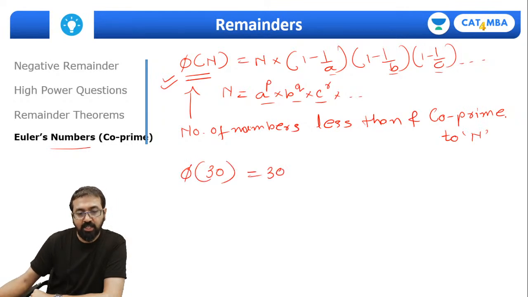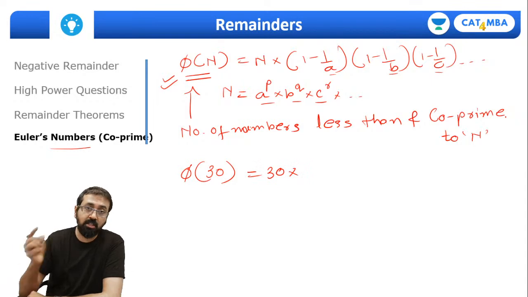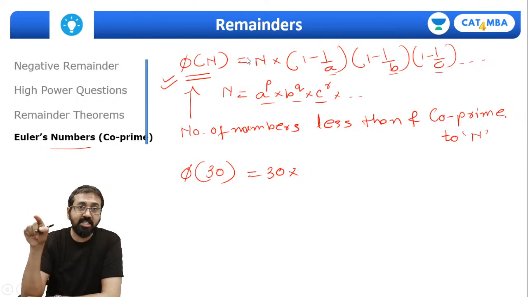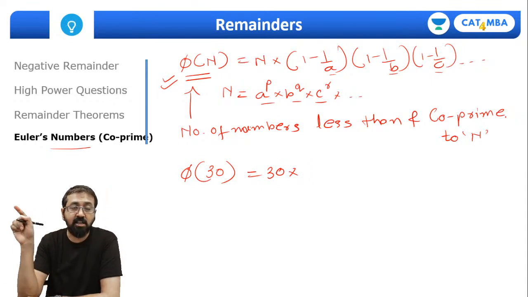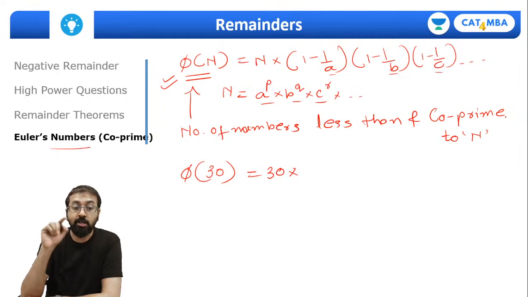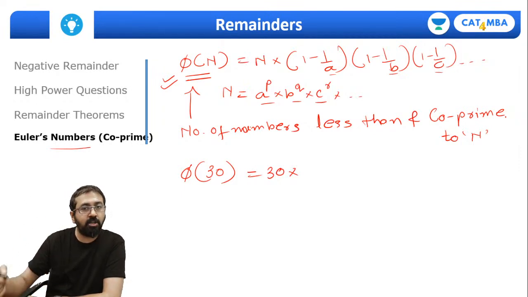We solved this question earlier, maybe in the second or third session when we were discussing divisibility, HCF, LCM, prime factorization and all. I'm just elaborating on that. So phi of 30 represents the number of numbers less than 30 and coprime to 30.